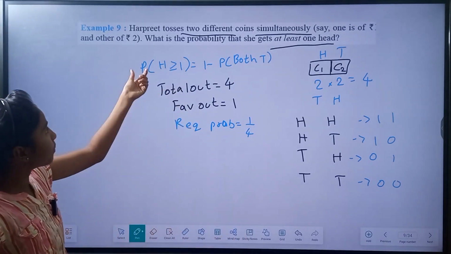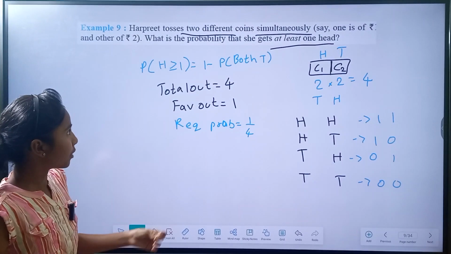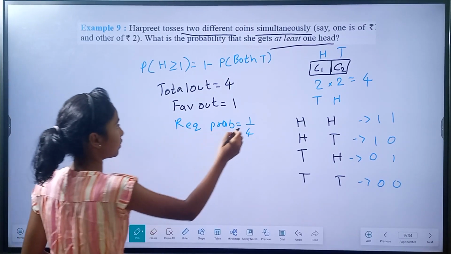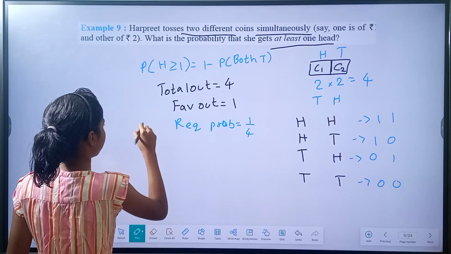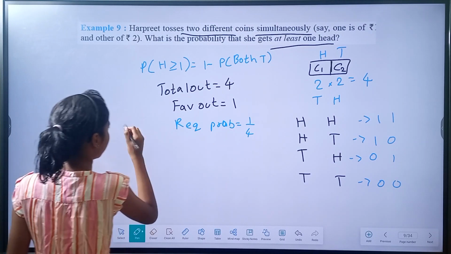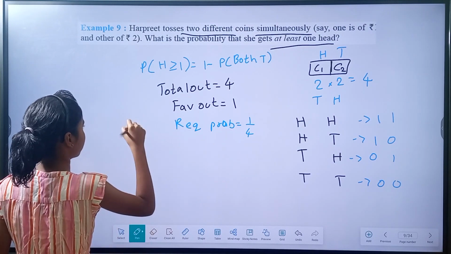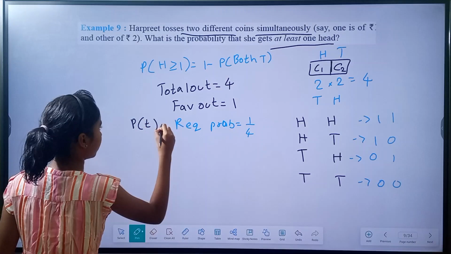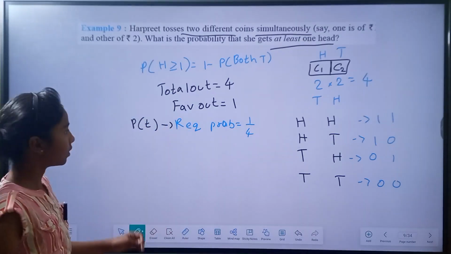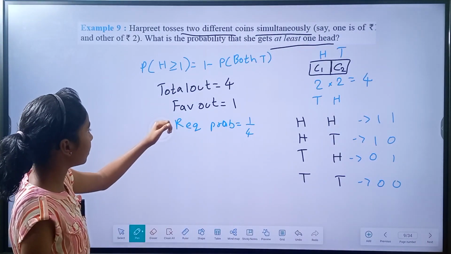So now we got the probability of getting both tails.